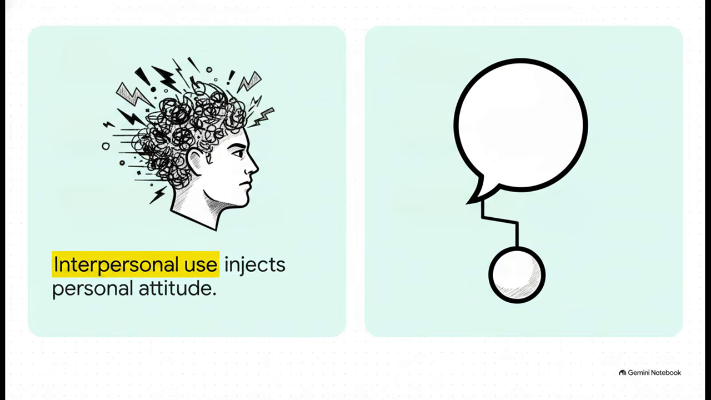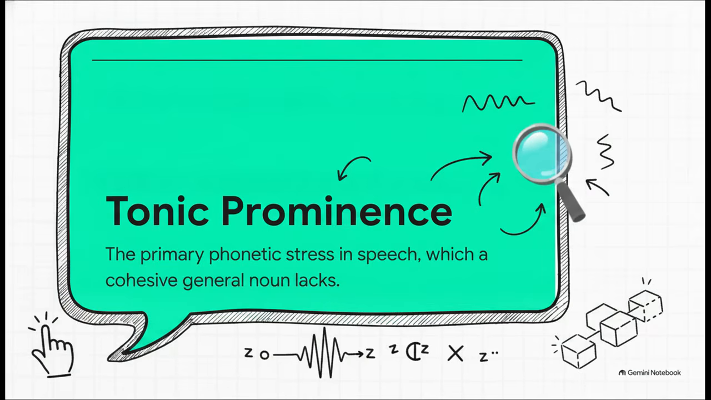But on the flip side, they can also serve a purely neutral referential function. Think of phrases like the whole thing or talk with the boy. In those cases, there's absolutely no emotional coloring present. So, you might be wondering, how do we definitively identify a general noun acting cohesively? Well, for language researchers, there is a vital diagnostic tool: tonic prominence.